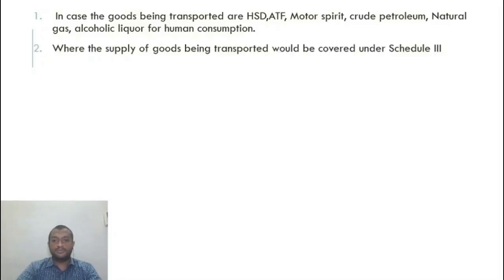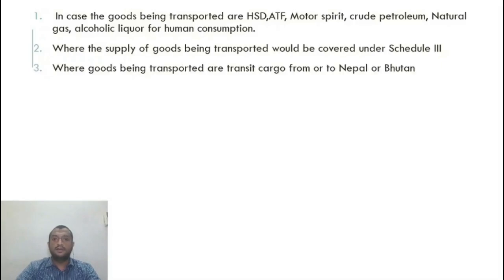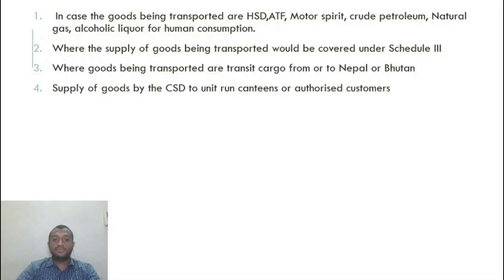Where supply of goods being transported would be covered under Schedule 3. Even in that case, so what are those? Things which are outside the purview of GST. Where goods being transported are transit cargo from or to Nepal or Bhutan, or supply of goods by the canteen service department to unit run canteens, no e-way bill required.